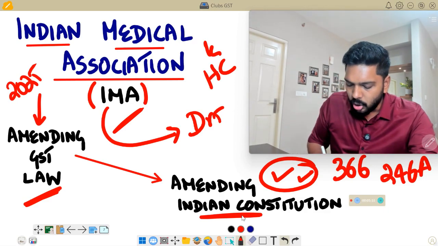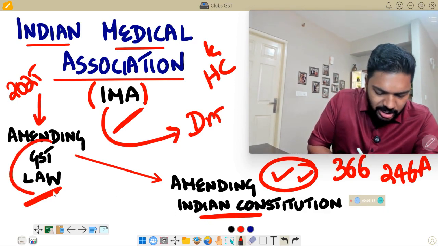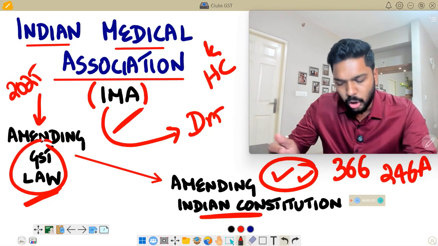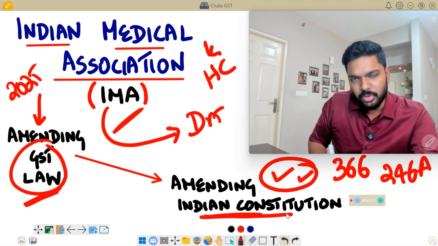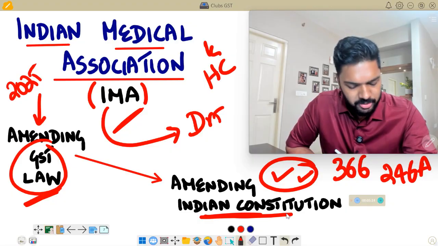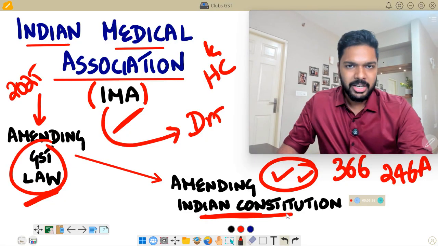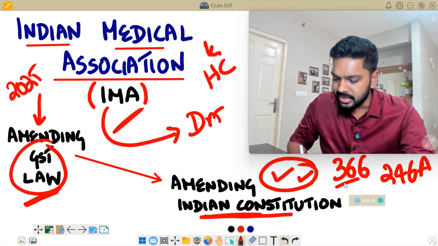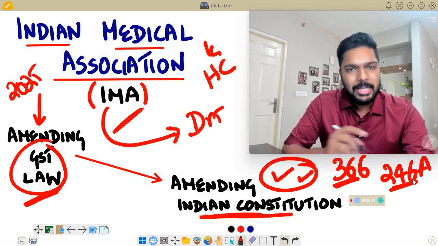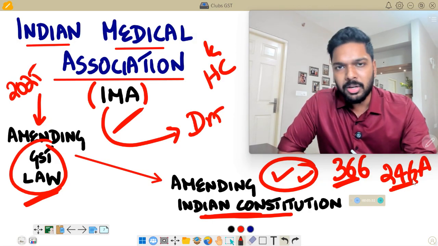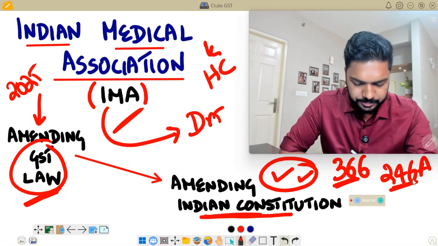Simply saying, you cannot amend GST law, or for that fact any law, without amending the Indian Constitution. So if you have to amend GST law, you have to amend the Indian Constitution, particularly 366 and 246A, then amend GST law and then bring about a retrospective, prospective effect, whatever.